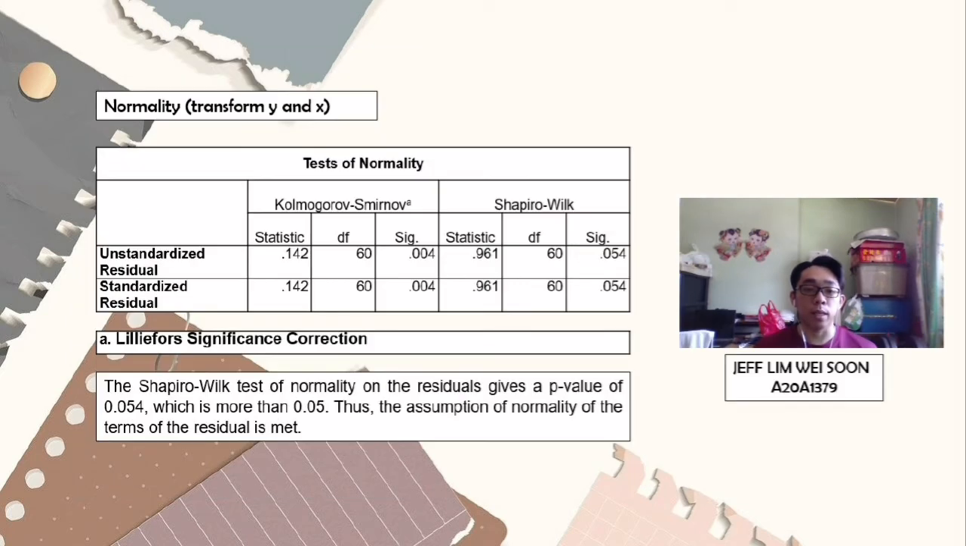Lastly, normality. The Shapiro-Wilk test of normality on the residuals gives a p-value of 0.054, which is more than 0.05. Thus, the assumption of normality of the residuals is met.